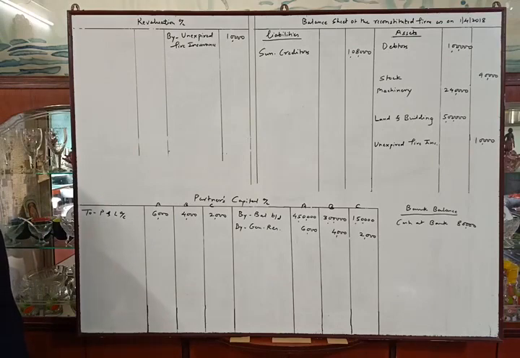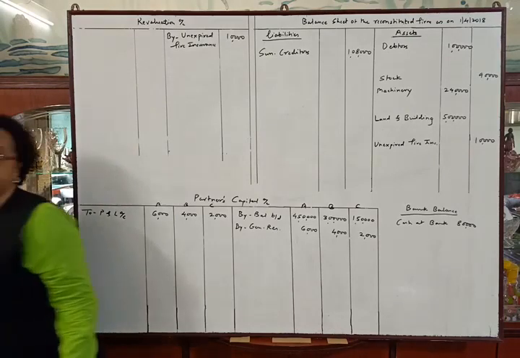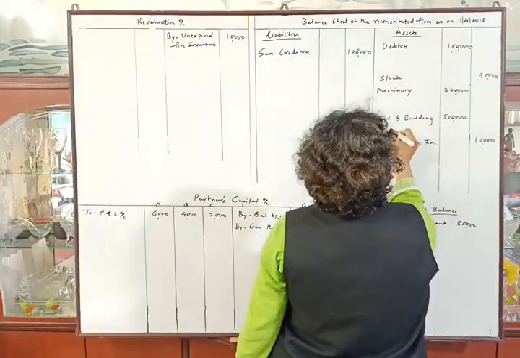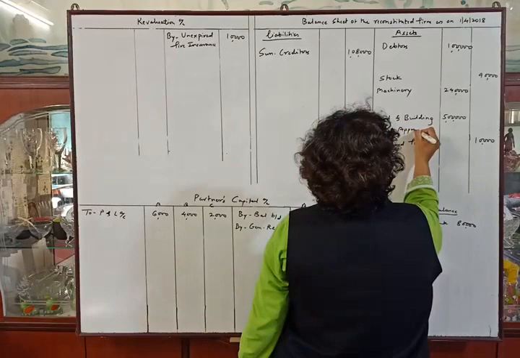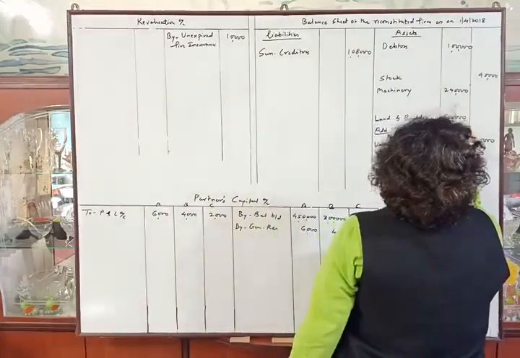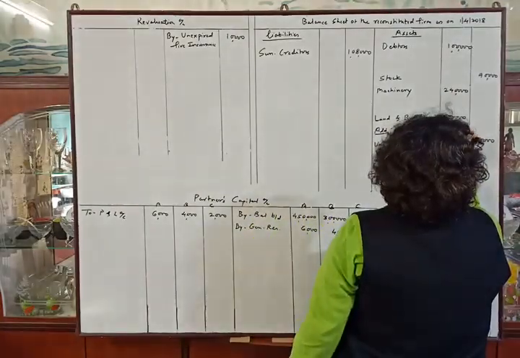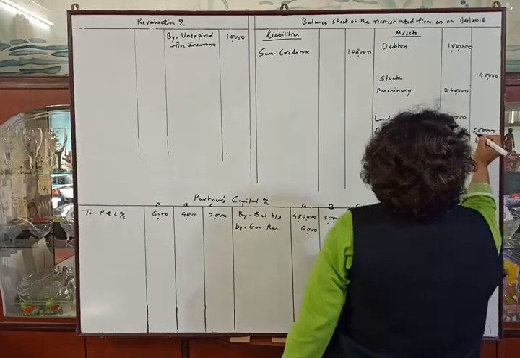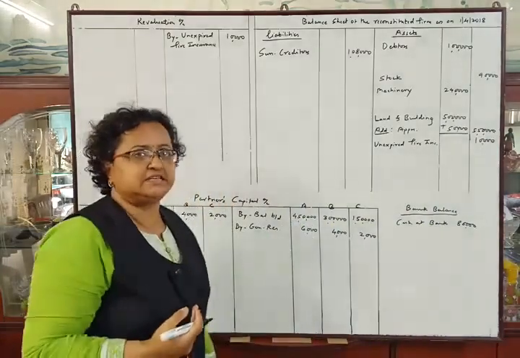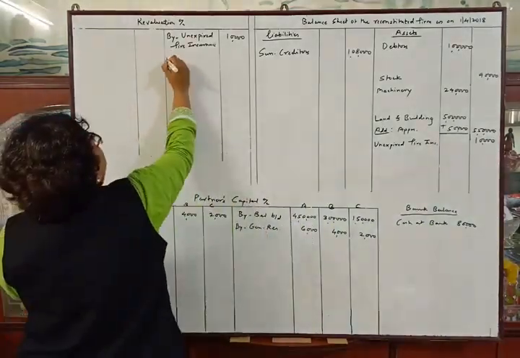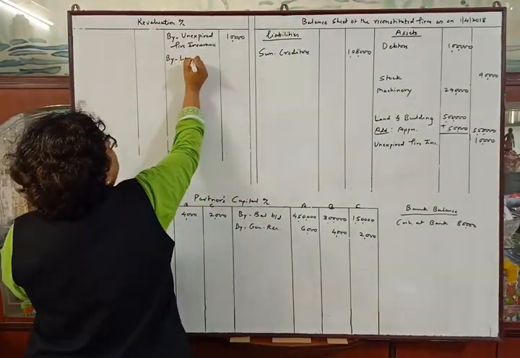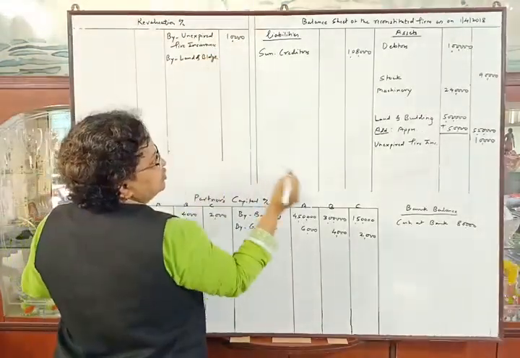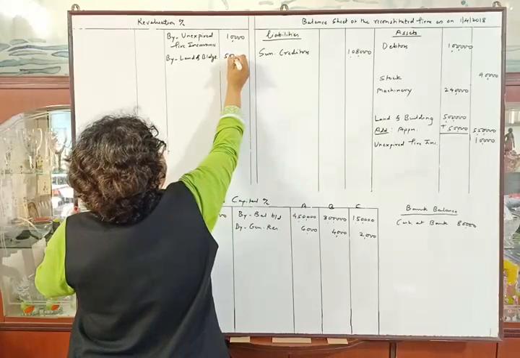Land and building to be appreciated by 10%. So add appreciation of 10%, that is 50,000, so total will be 5,50,000. Appreciation in an asset is a profit, so by land and buildings rupees 50,000.